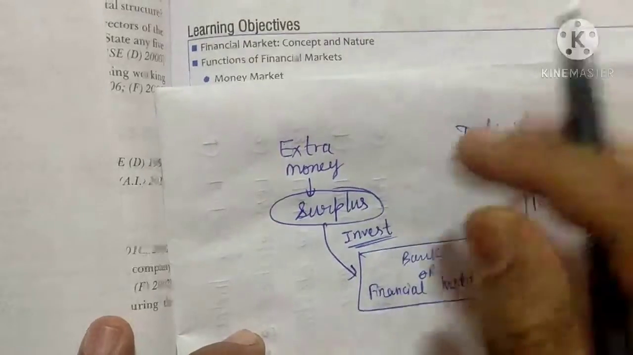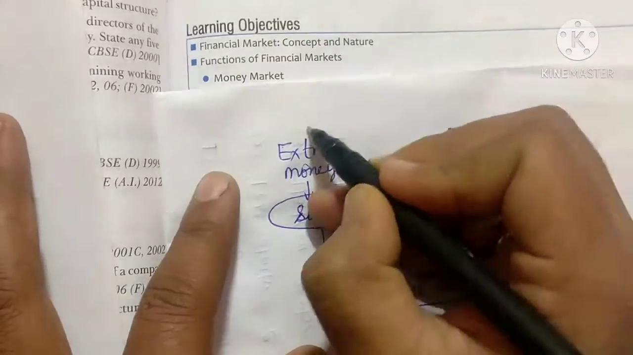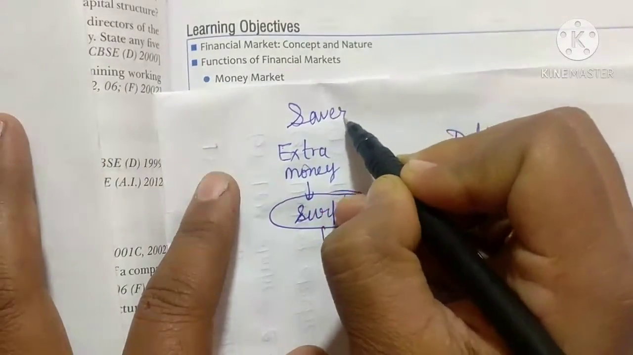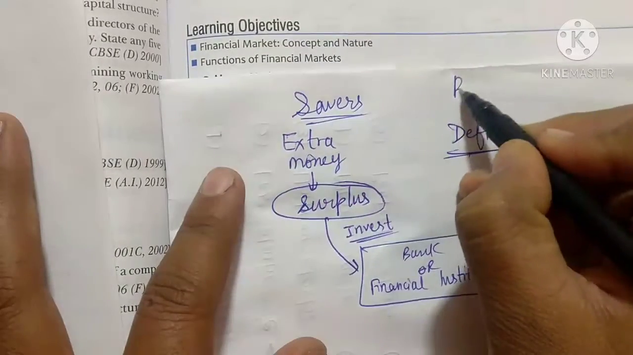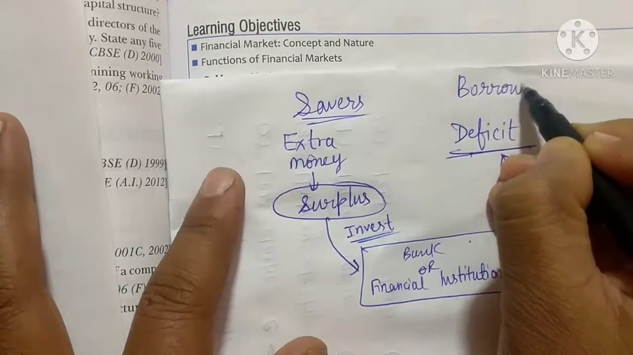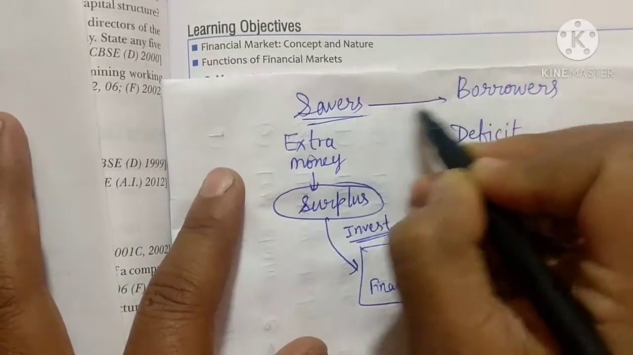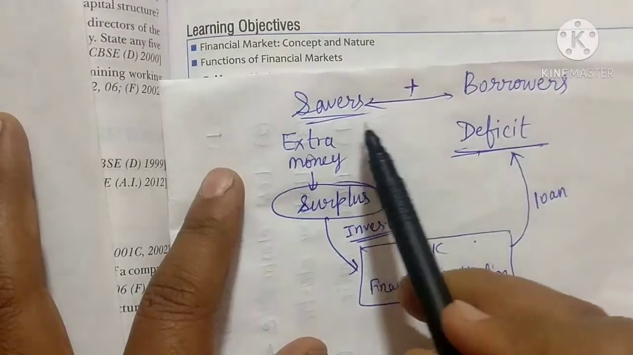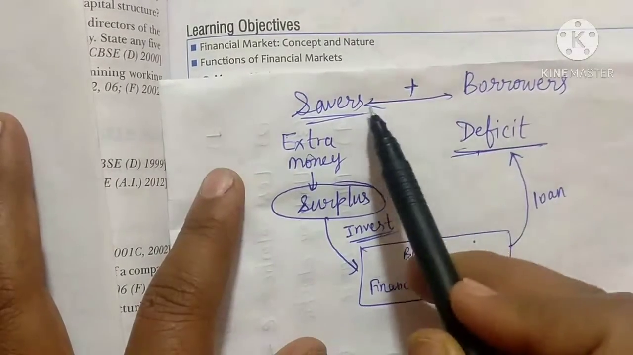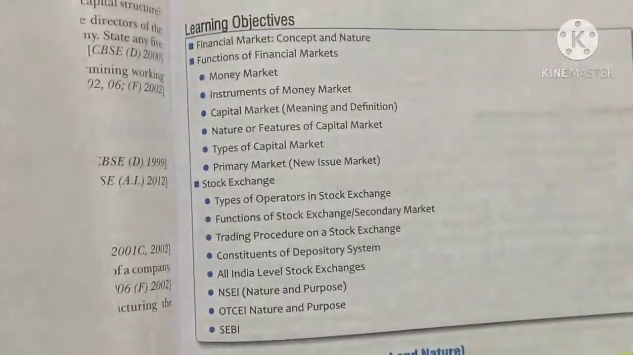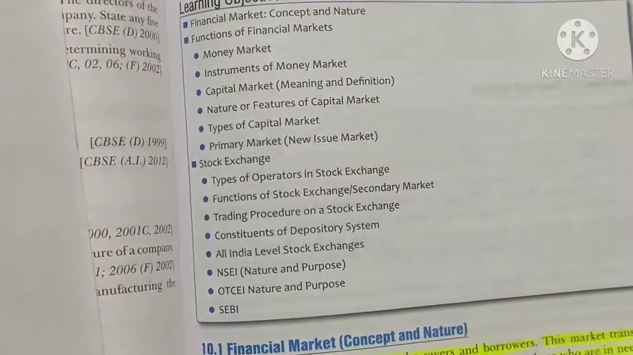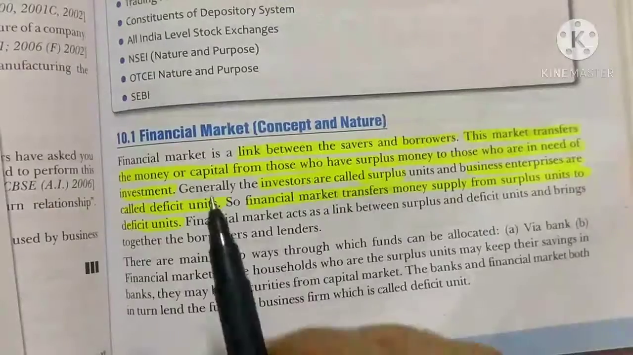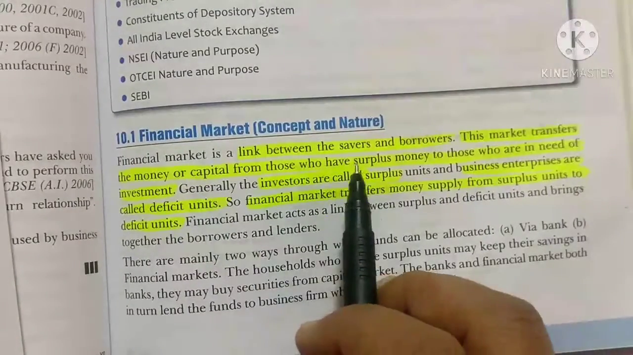So as you can see here, they are saving their money, these are savers, and these are borrowers who are taking loans. So they are connecting them, who? Financial market. So they are working as a link between the savers and borrowers. The same thing is written here also. Just pay attention to the copy or book. Financial market is a link between the savers and borrowers.